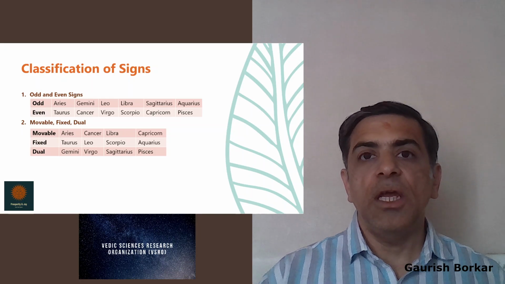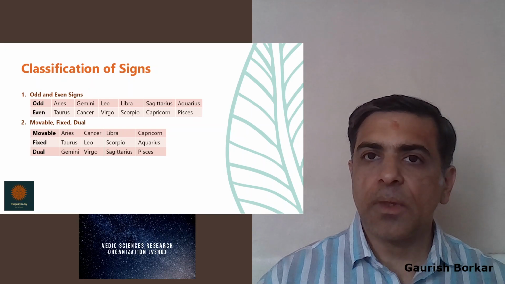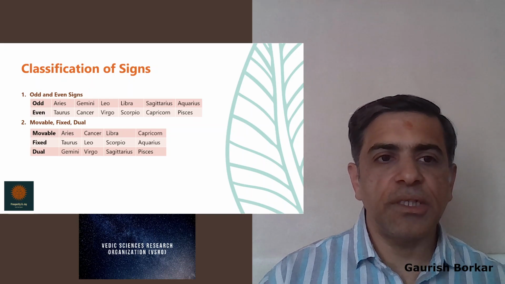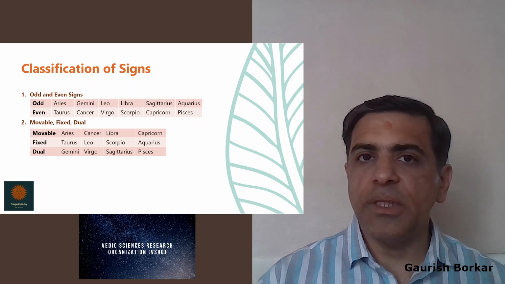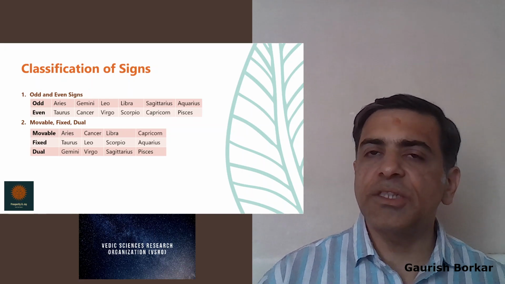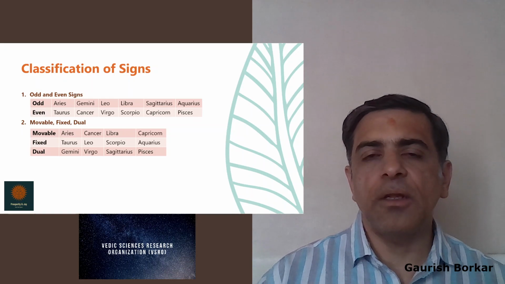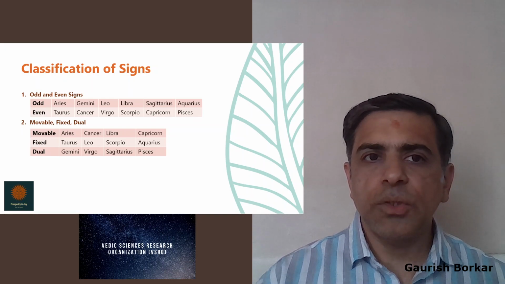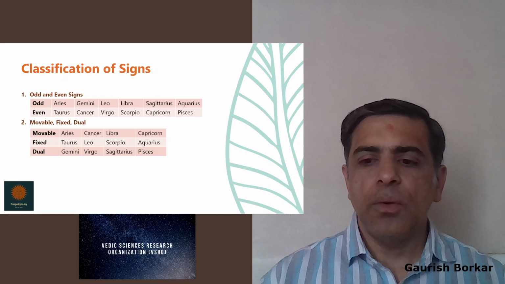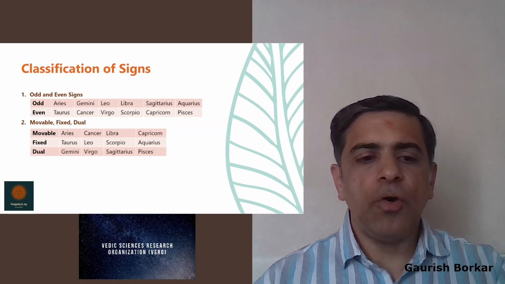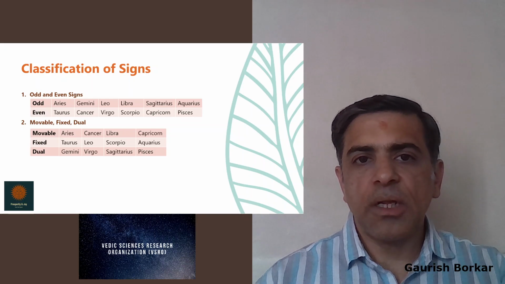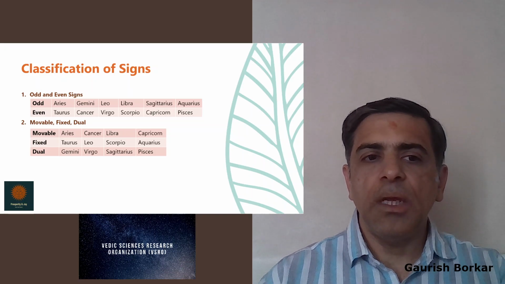So these are the movable signs. This is another classification: movable, fixed and dual signs. The third classification is the trines: 1, 5, 9. We will take a look at it a little later. So let's first understand the meaning of this particular classification and how it can be applied.